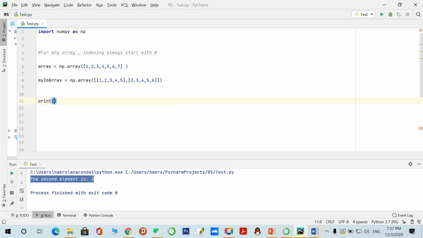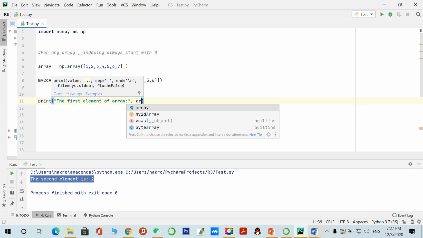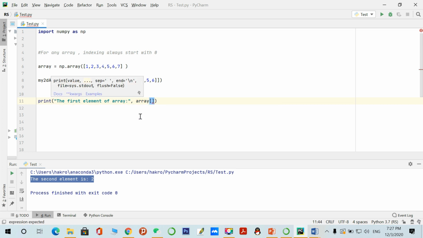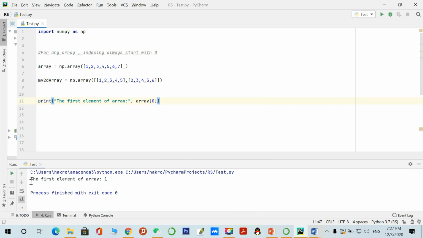Let's print the first element of the array like this, the name of the array and brackets, and here we give the index number, the accessing number. So let's print and see what happens. Yeah, the first element of the array is 1 because we gave index 0. I already told you that an array always starts with index 0. So 0 1 2 3 4.